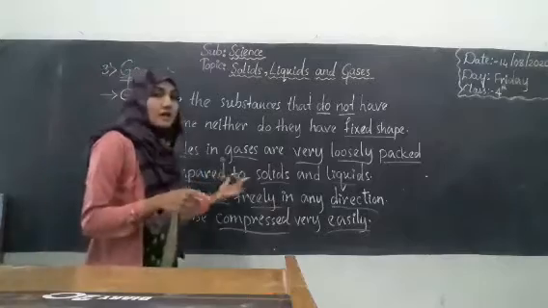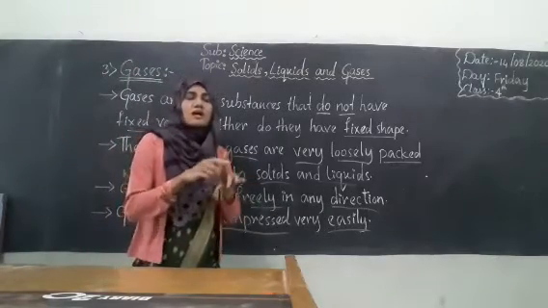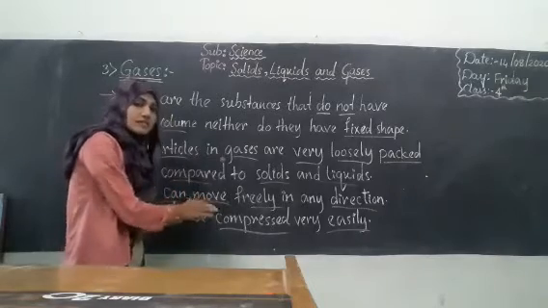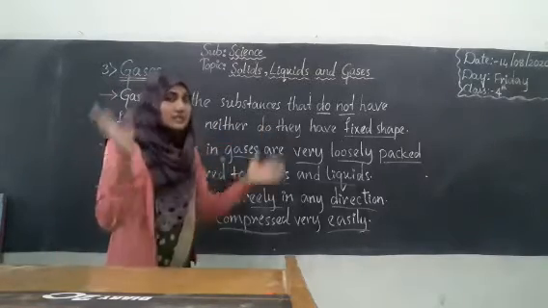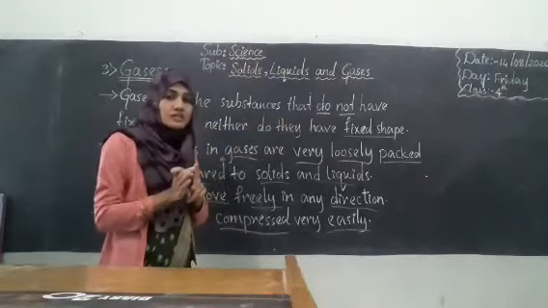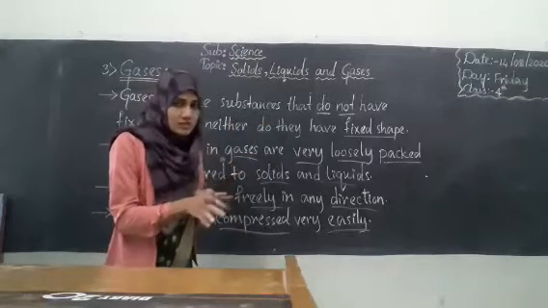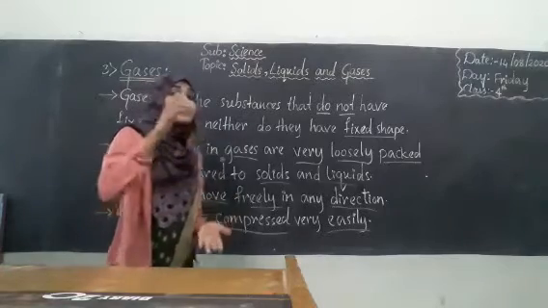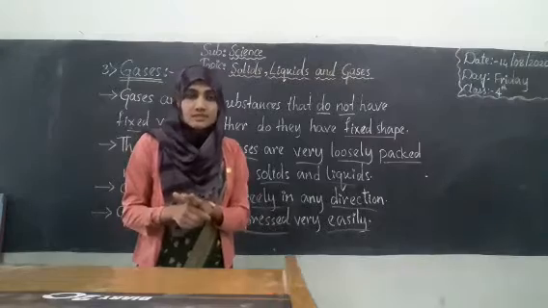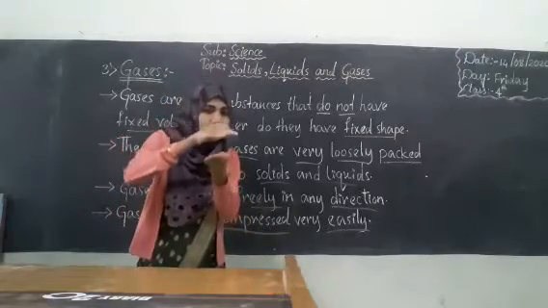The particles are not closely arranged, they are very loosely arranged, and the particles in gases will move in any direction. We cannot make the gas move in only one particular direction, right? But the one thing we can do with gases is compress the gas.